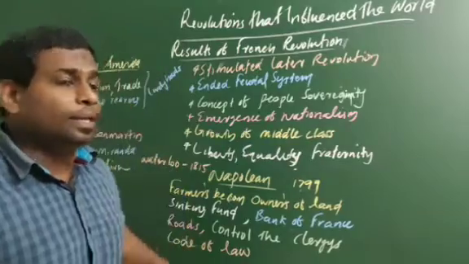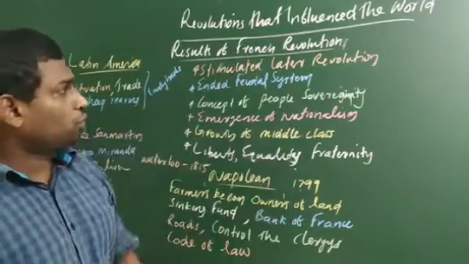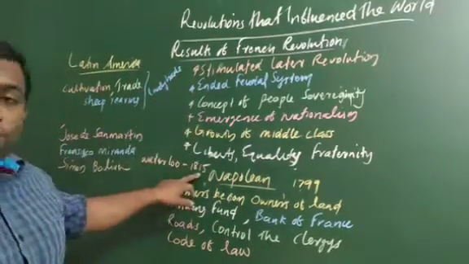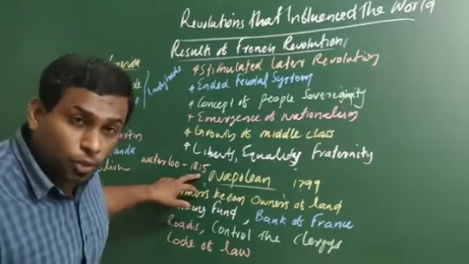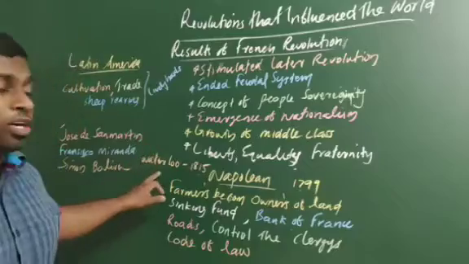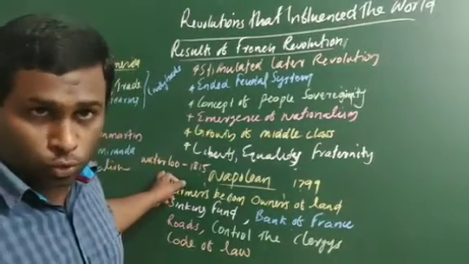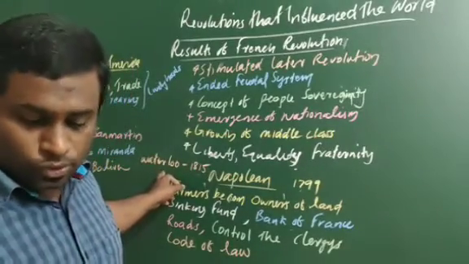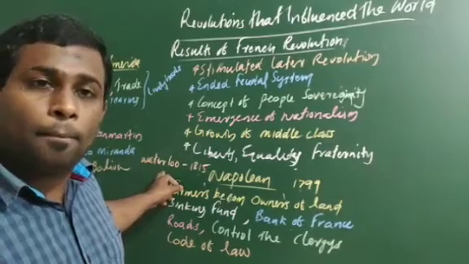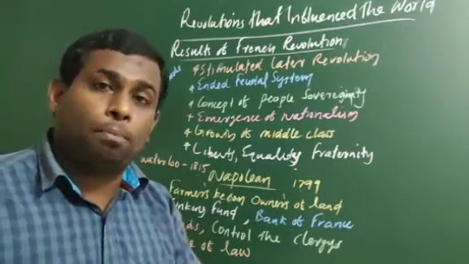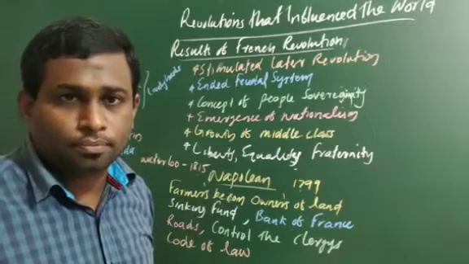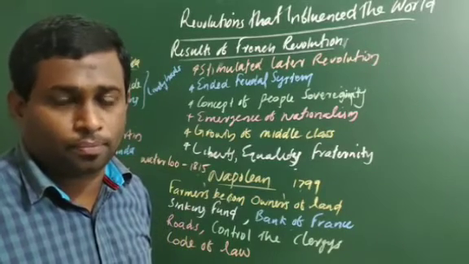And finally, Mr. Napoleon was defeated by the European allies in Waterloo, the Battle of Waterloo. This ended the French Revolution, and after that France became a republican country.